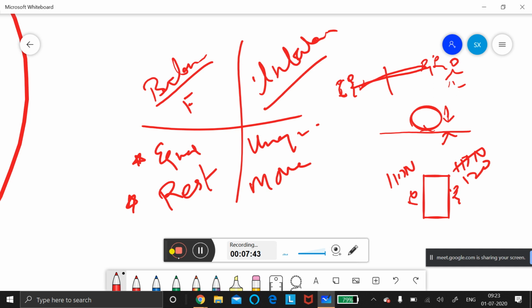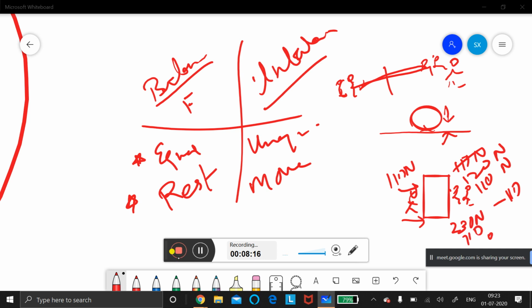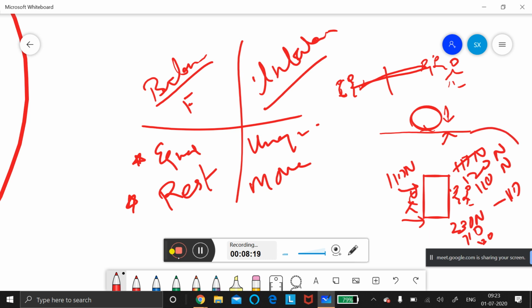Now, what happened to the resultant force? Can anybody say what happened to the resultant force in balanced force and unbalanced force? Okay, if you are not telling, I will tell. Now, suppose two people here, one is 110 and the other 120 Newton, and these two are pushing this side. So you add this 120 plus 120, it is 230 Newton. And this one is in the other direction, so this will be subtracted. One person is pushing in the other direction with 110. So 230 minus 110 will become 120. So 120 more for this side.